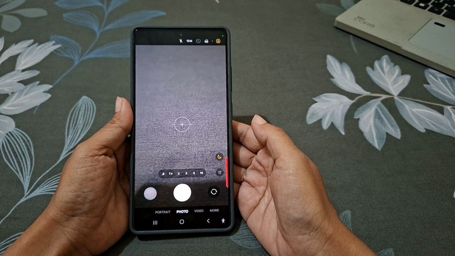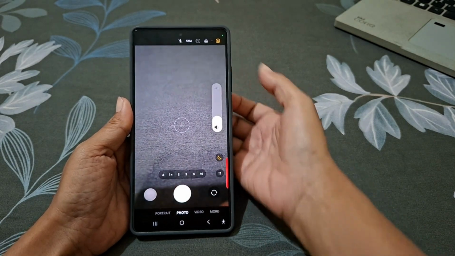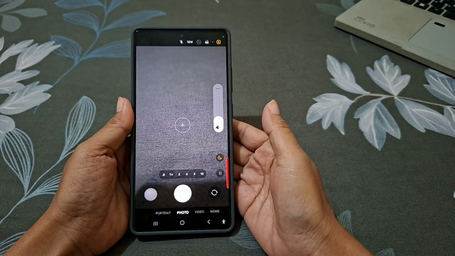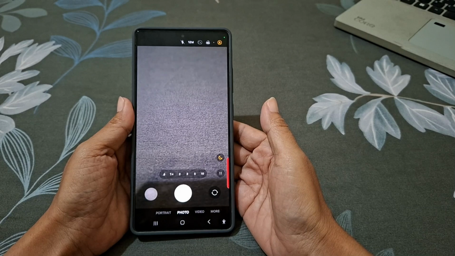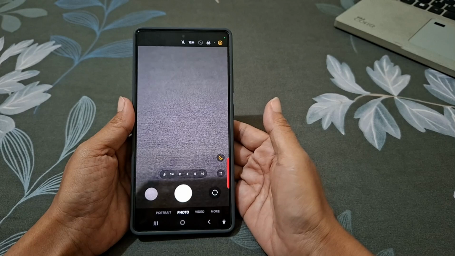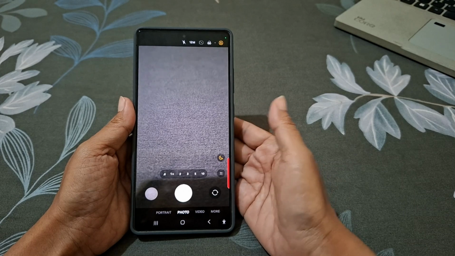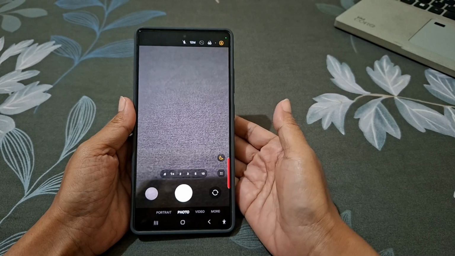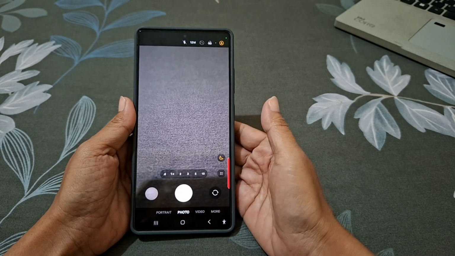Now, whenever you press the volume button inside the camera app, if you are playing media, it will adjust the media volume. While if you're not playing anything, it will adjust the ringtone volume. This is useful when you are taking photos or videos in a quiet place and need to quickly lower the volume, or when you want to turn it up for better audio monitoring while recording.